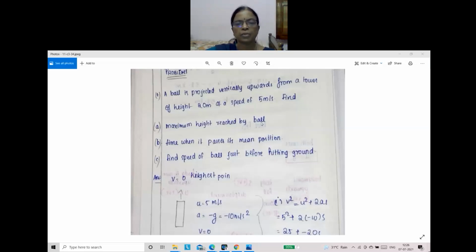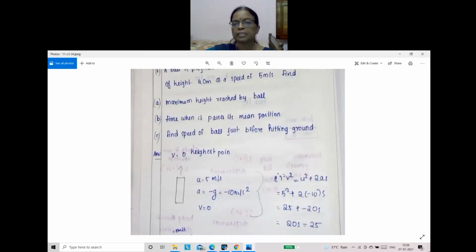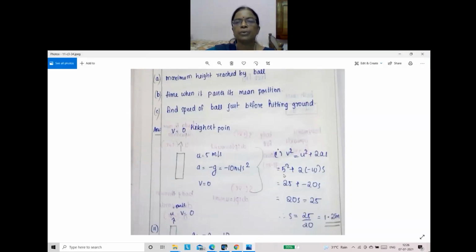V becomes 0. So height you can calculate with v square equal to u square plus 2as. Time is not there, so the formula S equal to ut plus half at square we cannot take. So we use v square equal to u square plus 2as. Substitute: 0 equal to 5 square plus 2 into minus 10 into s.